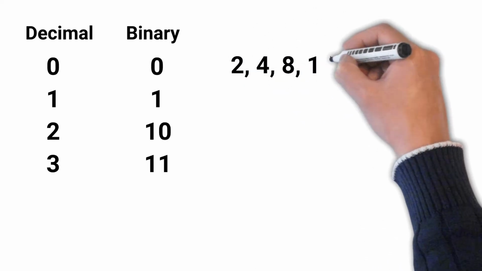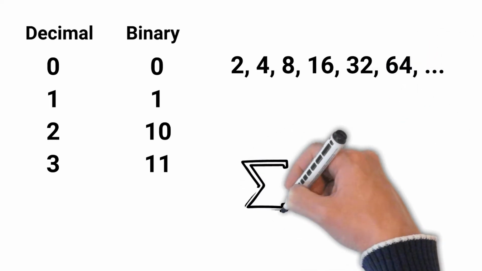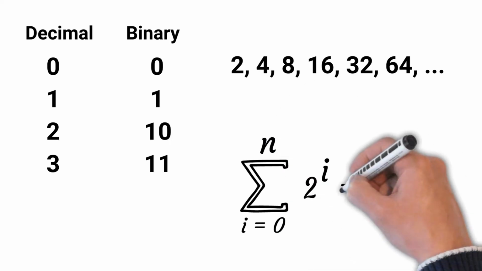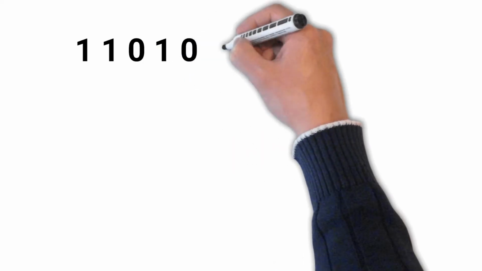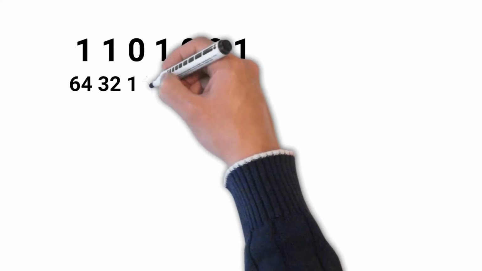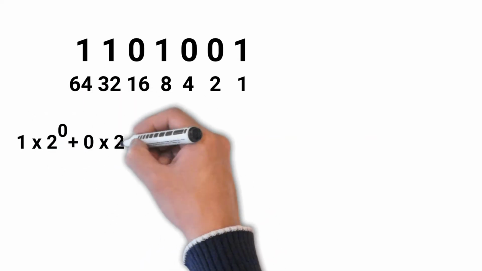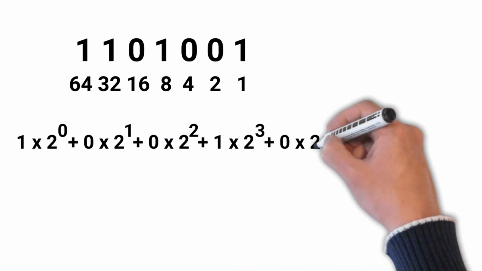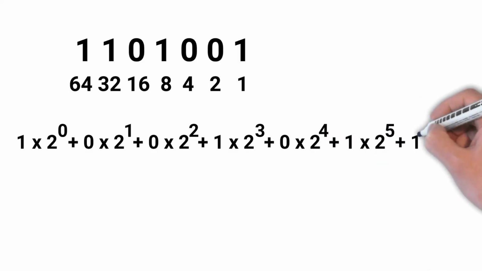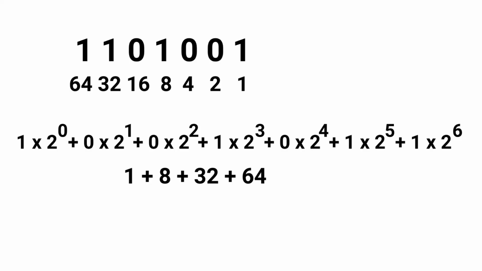That is because binary is base 2, which means that each digit corresponds to a certain power of 2. The sum of all those powers is our original number in the decimal system. Let's see that on an example. Suppose we have the number 1, 1, 0, 1, 0, 0, 1. We can write powers of 2 under each digit starting from the right. If we multiply each digit with its corresponding power of 2 and add them all up, we get our number in the decimal system. So we would write 1 times 2 to the power of 0, plus 0 times 2 to the power of 1, and we would repeat this process until we reach the last digit in our number. If we simplify, we get 1 plus 8 plus 32 plus 64. The sum of those numbers equals 105.